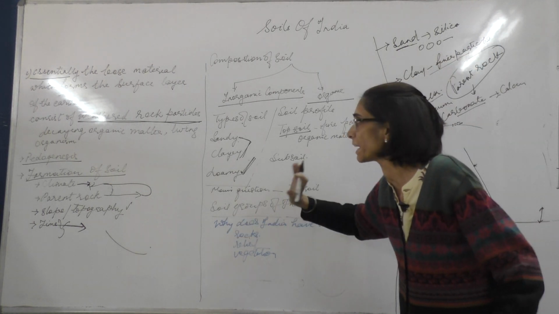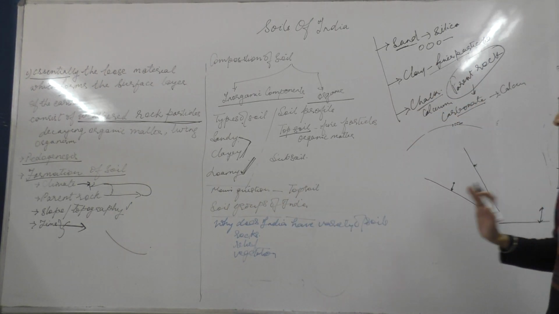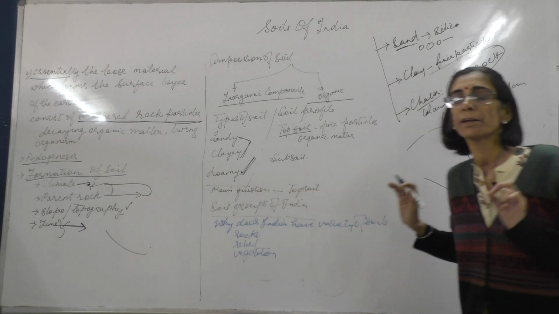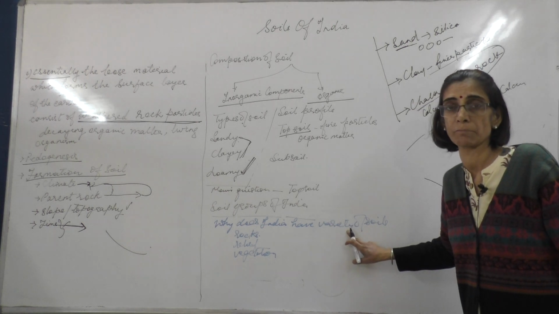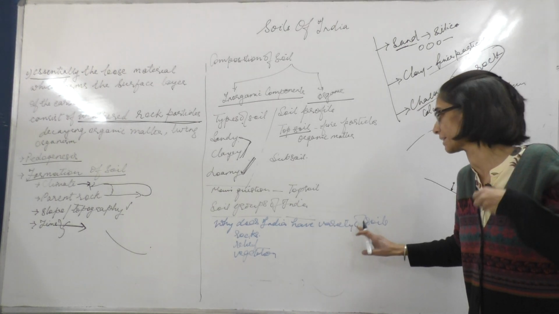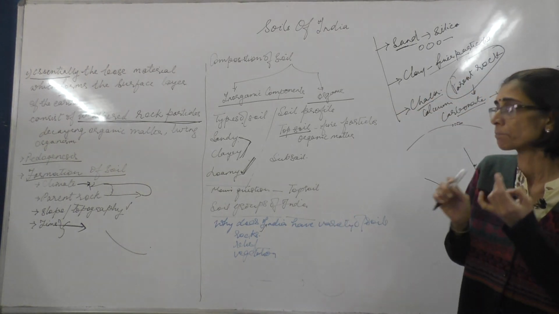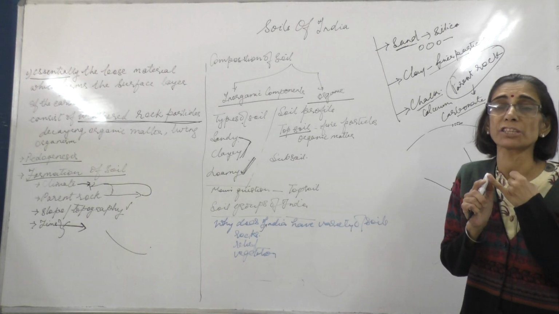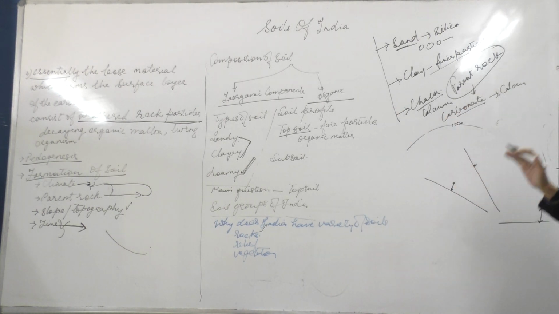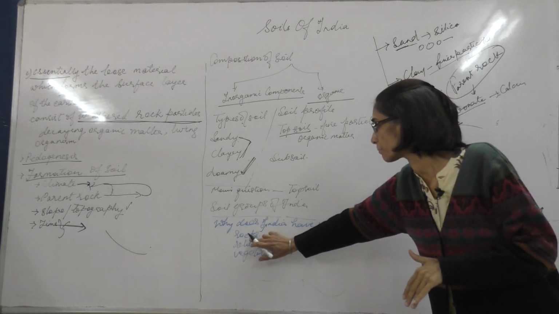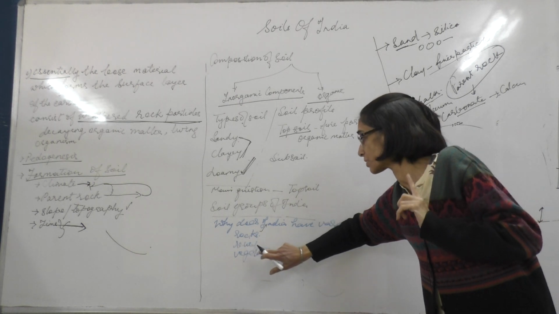Now the main concern here is the soil groups of India. We are going to mainly deal with soil groups of India. When we speak about soil groups, why does India have a variety of soils? What is the reason? They generally ask what could be the reason India has a variety of soils. So when we think about variety of soils, the rocks vary from one region to another. It's a vast country, the longitudinal extent is vast, the latitudinal extent is vast, so there are a variety of rocks which are found here. The relief feature varies from one place to another.